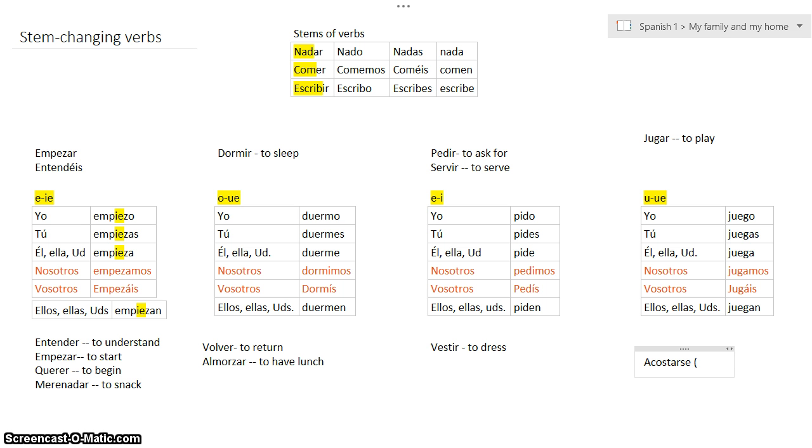If it's a stem changing verb, you're going to see something like either O to UE next to it, or you'll just see the UE next to it, and that will tell you that it is an O to UE stem changing verb. And so when you get your vocab, you'll start seeing that. Don't make the mistake a lot of students make of starting to stem change every single verb. It's only several of these that are actually stem changing verbs.